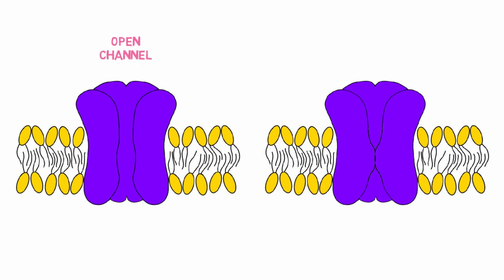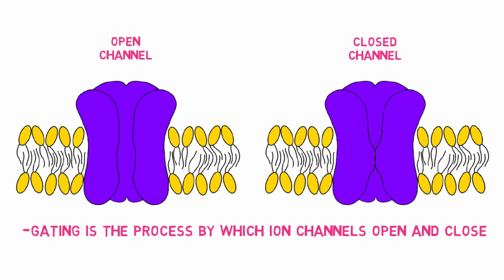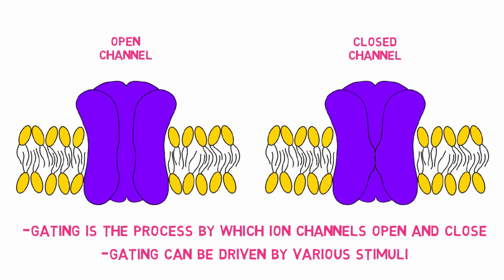While some channels, known as leak channels, remain open all the time, others can open and close, which is a process known as gating. Different types of ion channels are classified based on what causes them to open. Voltage-gated ion channels, for example, open in response to changes in electrical charge across the membrane. Ligand-gated ion channels, on the other hand, open when a specific molecule binds to them. There are also channels that open in response to other stimuli, including mechanical forces like pressure or stretch, as well as temperature changes and other sensory signals.